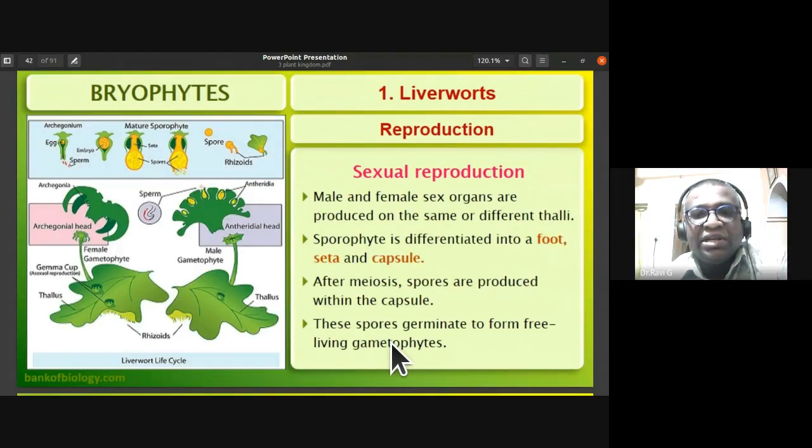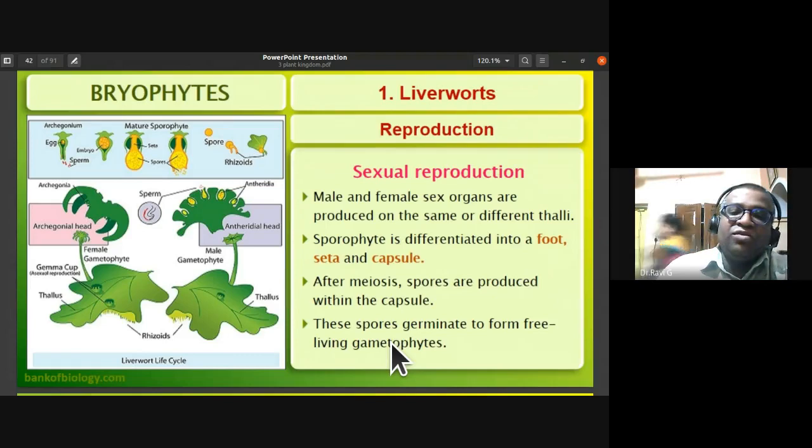Sexual reproduction in liverworts: male and female sex organs are produced on the same or different thalli. So that is the monoecious or dioecious condition. The sporophyte is differentiated into foot, seta, and capsule. After meiosis, spores are produced within the capsule. These spores germinate to form free living gametophytes.